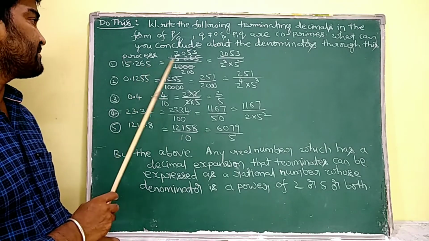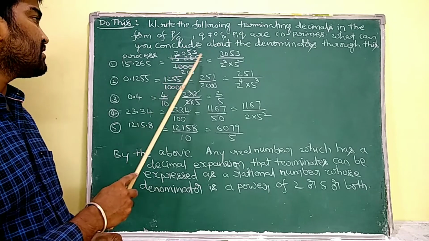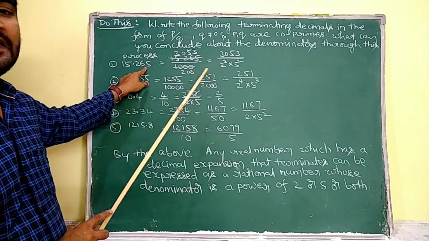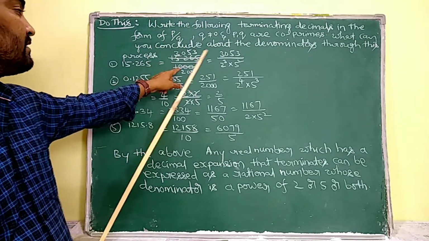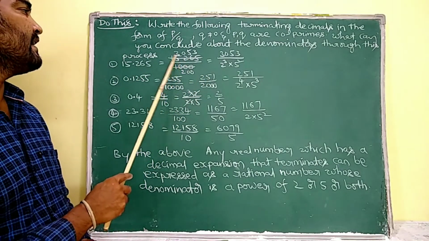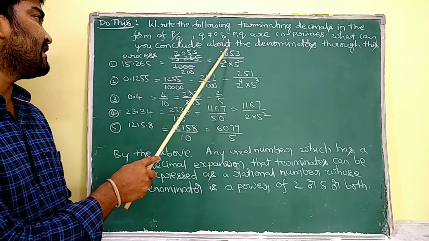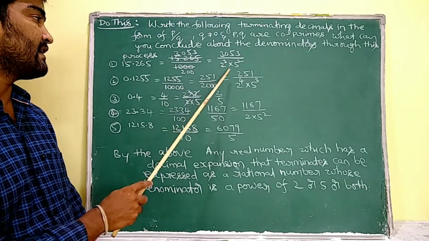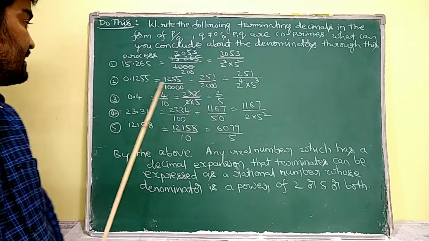That can be expressed as 15,265 by 1000. Why? Because after the decimal I have 3 digits, so I have to write the denominator as 1000. So by dividing it with 5, I obtain 3053 by 200, and this 200 can be prime factorized as 2 cube into 5 square.